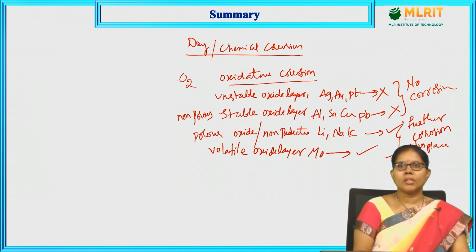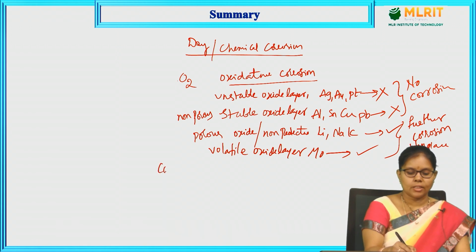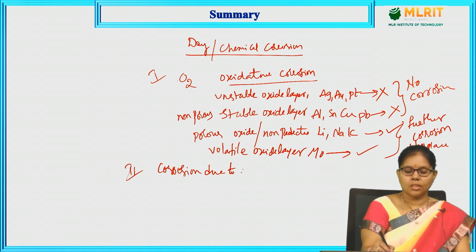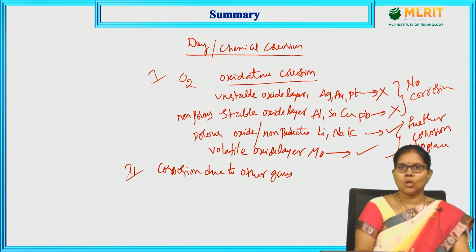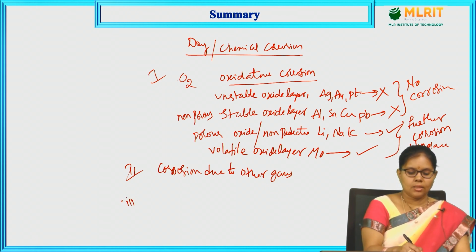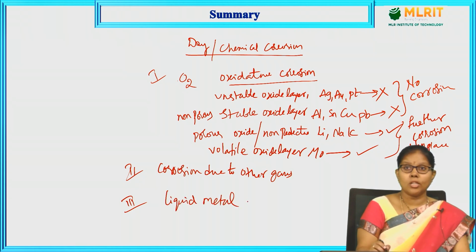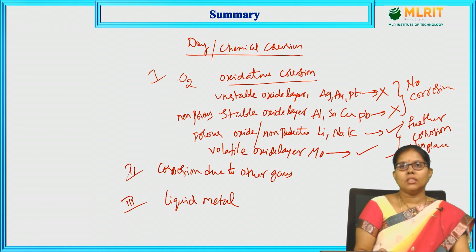There is another type of dry corrosion, which is called corrosion due to other gases. This is the second case. We have taken chlorine as the example. And the third case is corrosion due to liquid metals, which is also called liquid metal corrosion. We have taken gold and mercury, where gold is dissolved in the liquid metal, or the liquid sodium penetrates into the steel.